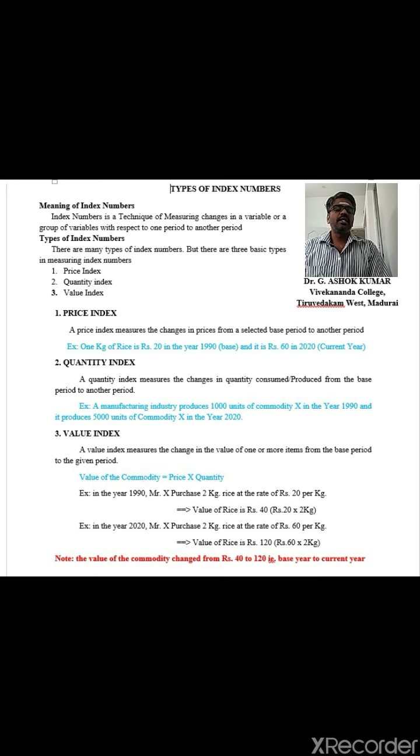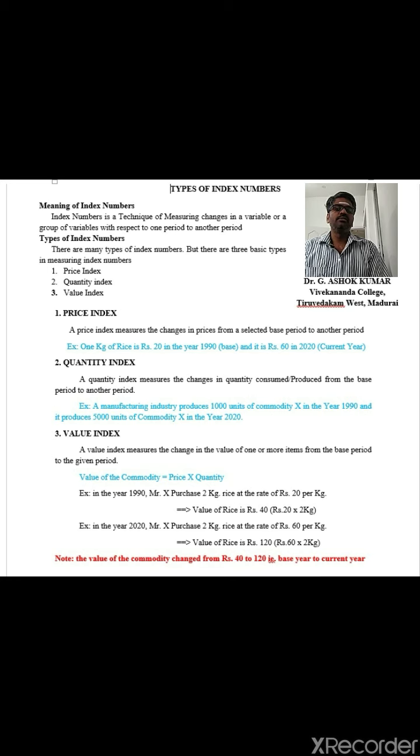A quantity index measures the changes in quantity consumed or produced. In the consumer sector, we can take consumption. In the production sector, that is the manufacturing sector, we can take production. So both quantities are calculated using quantity index from base period to another period.